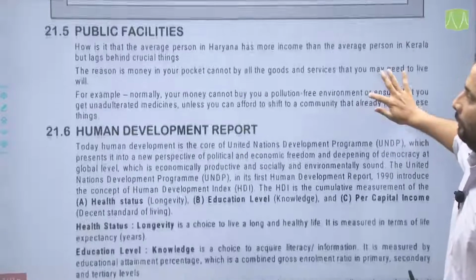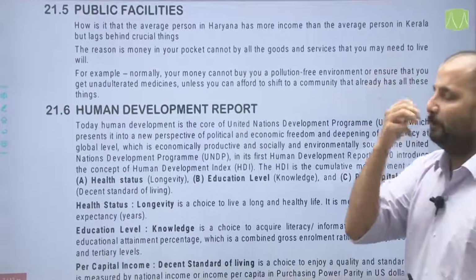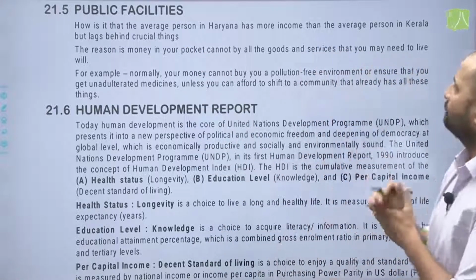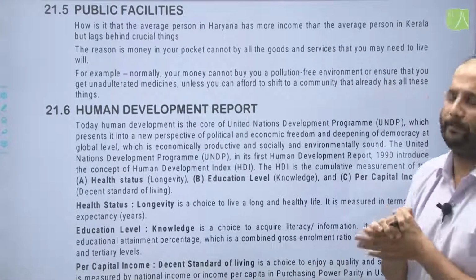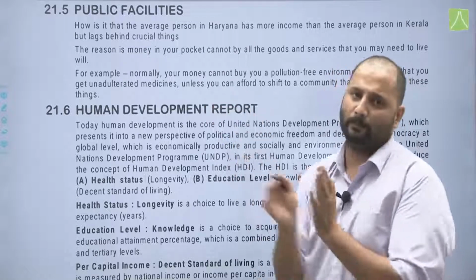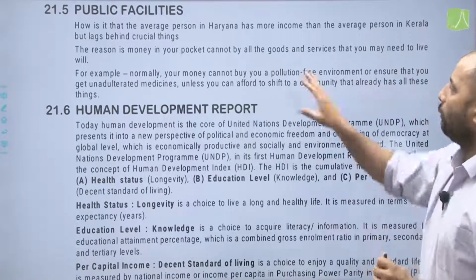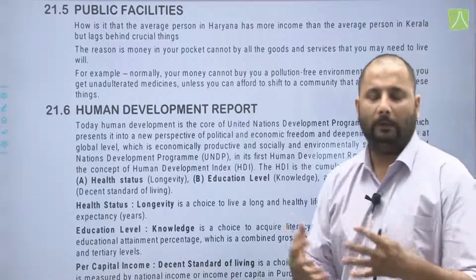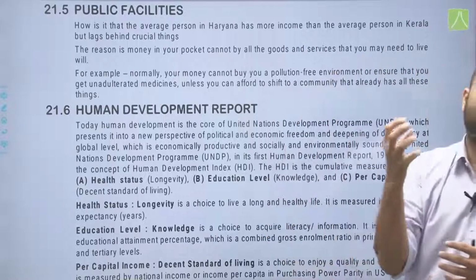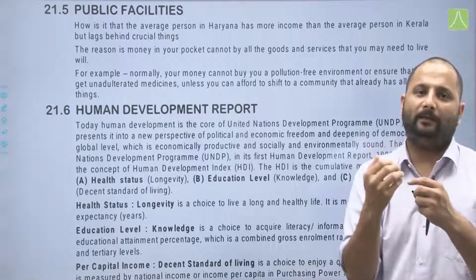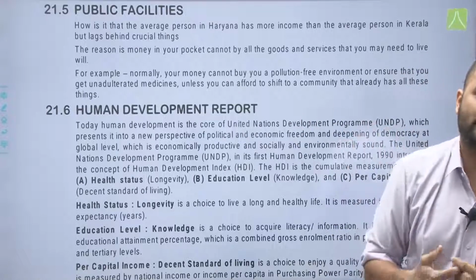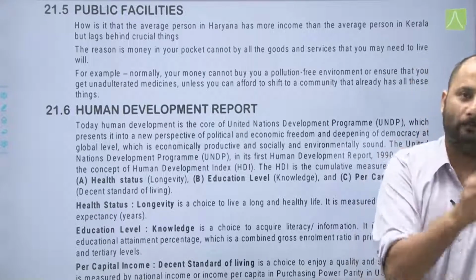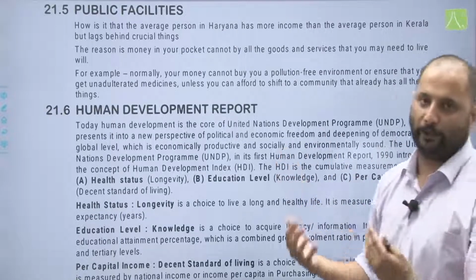Okay. Moving on to our next topic, that is public facilities. How is it that average person in Haryana has more income than average person in Kerala but lags behind in crucial things? The reason is money in your pocket cannot buy all the goods and services that you may need to live well, as money is not the only criteria and money cannot buy you a safe environment and other things. Money definitely is an essential part, but apart from money other things are also essential.